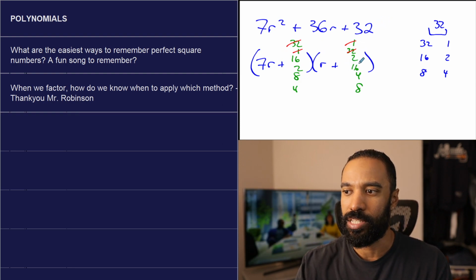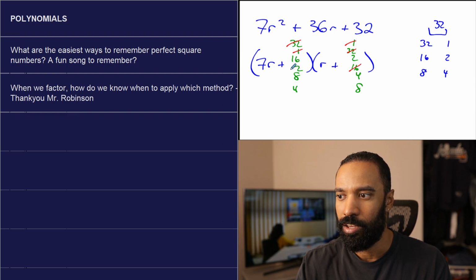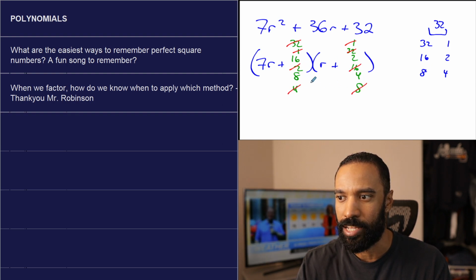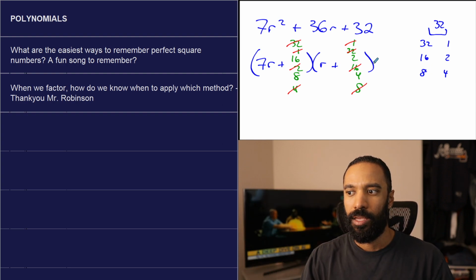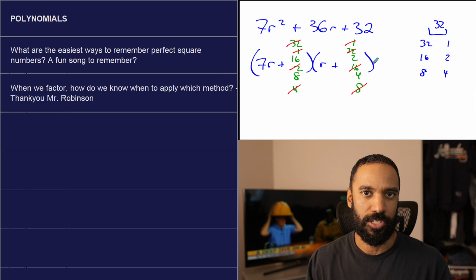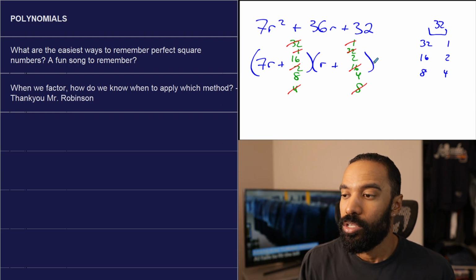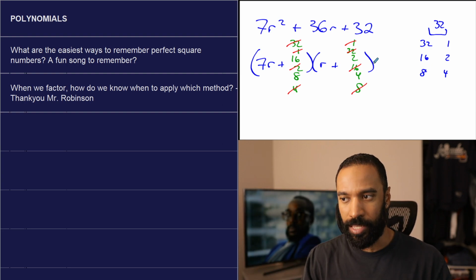I am going to eliminate 7 times 16 from my set and 7 times 8 from my set. So my only two valid tests I'm going to try are just these two. 7 times 8 is 56. 7 times 16 is double, 112. So I'm only going to be trying these ones, really.